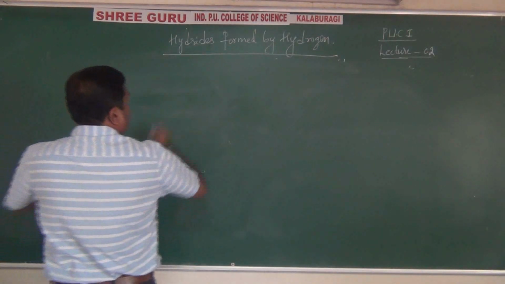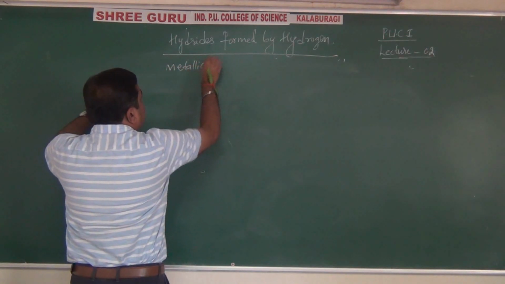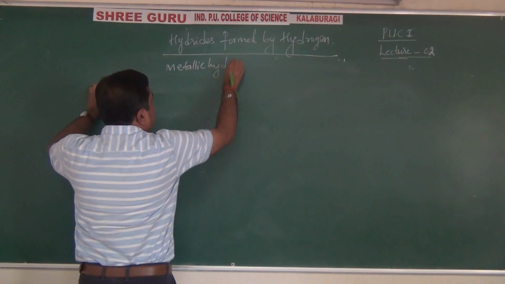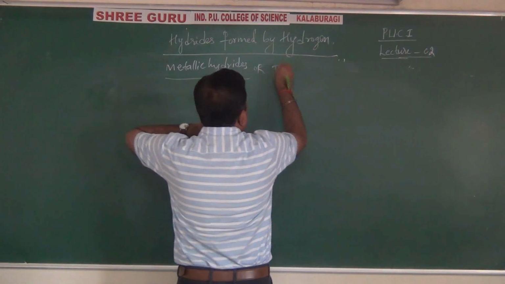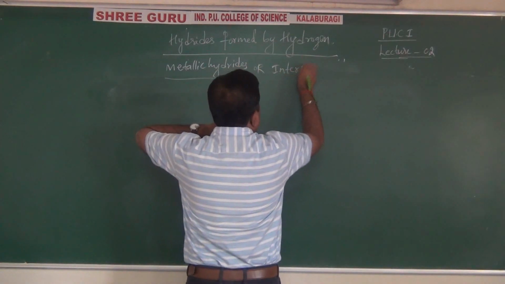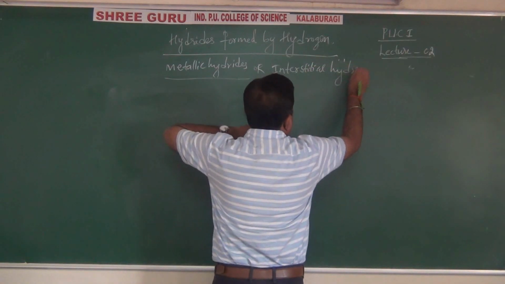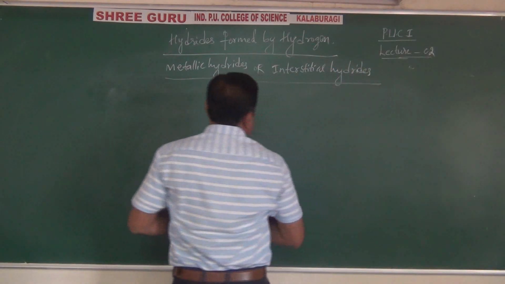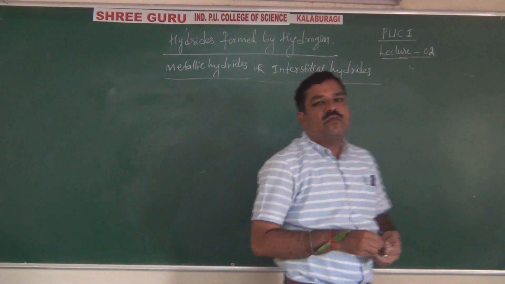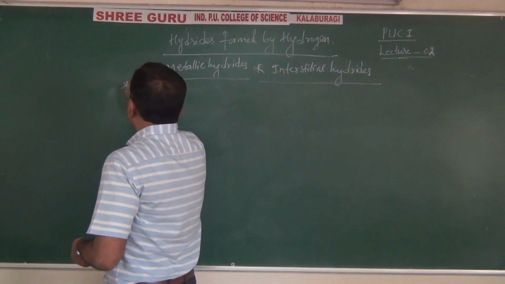You see, metallic hydrides are also called interstitial hydrides. Okay, interstitial hydrides. They are also called non-stoichiometric compounds. Okay, so what is the definition first?